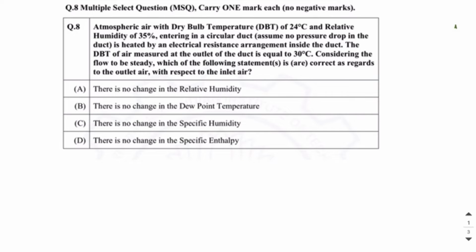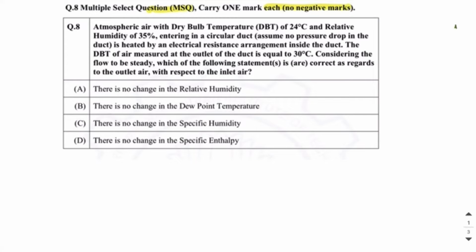Hello everyone, this is question number 8, GATE XZ 2021 Thermodynamics paper. This question is MSQ type and there is no negative marking for this question. MSQ type means this question can have more than one correct option. There are two types of question, one is MCQ, one is MSQ. So please be attentive whether the question is of MSQ type or MCQ type. Now let's start the question.